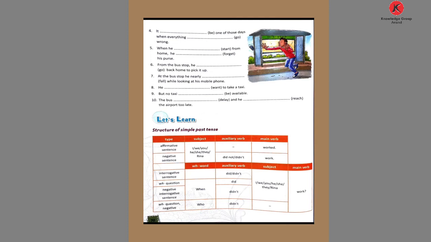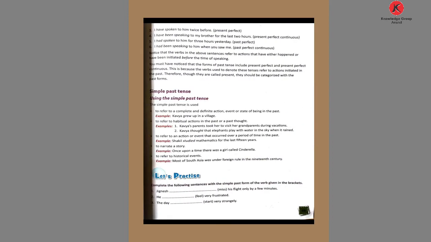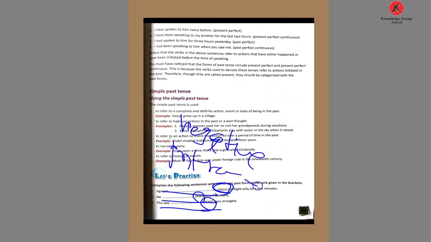So, this is how we use the simple past tense. Let's see the blanks. How we use the simple past tense forms of verbs: whichever verb is given, if the sentence is affirmative, then we write the past form of the verb. But if the sentence is negative or interrogative, we write the main verb. Whichever is given in the bracket, we write the same word.